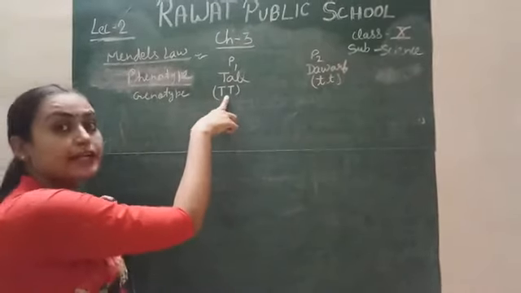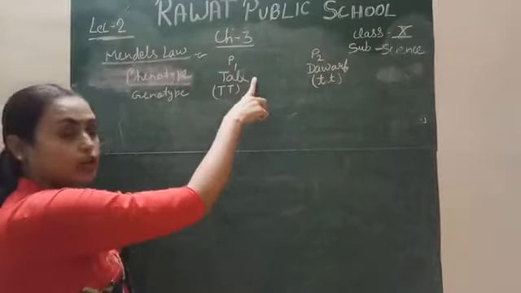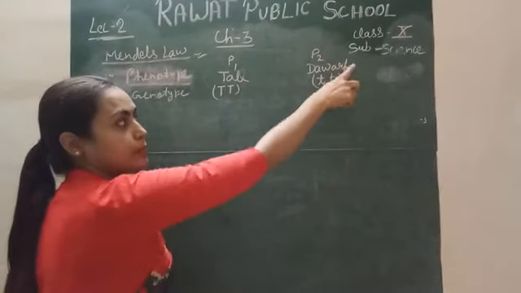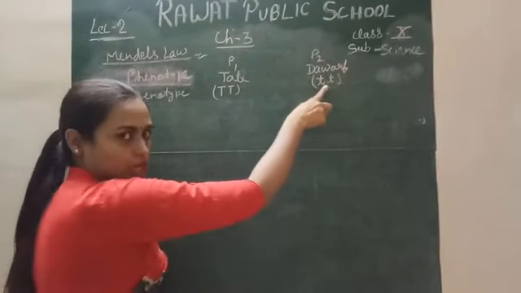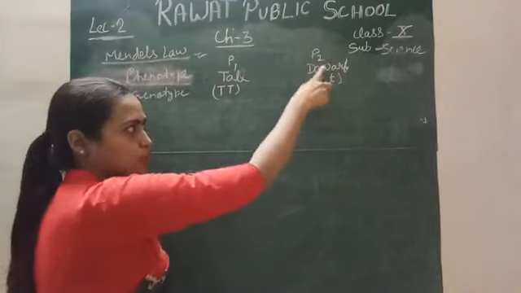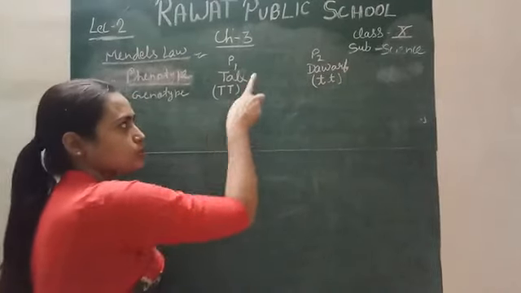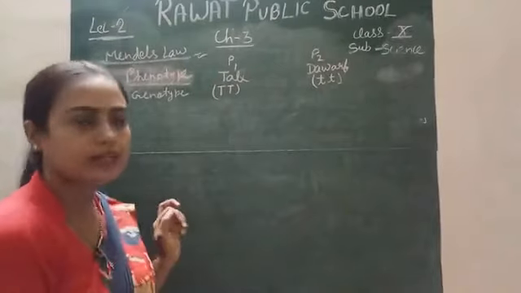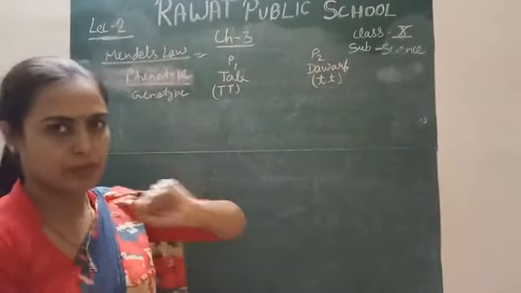Genotype means genetically how they appear tall and genetically how they appear dwarf. So these genes are responsible for the dwarf, and these genes are responsible for the tall character. So this is the genotype and phenotype.